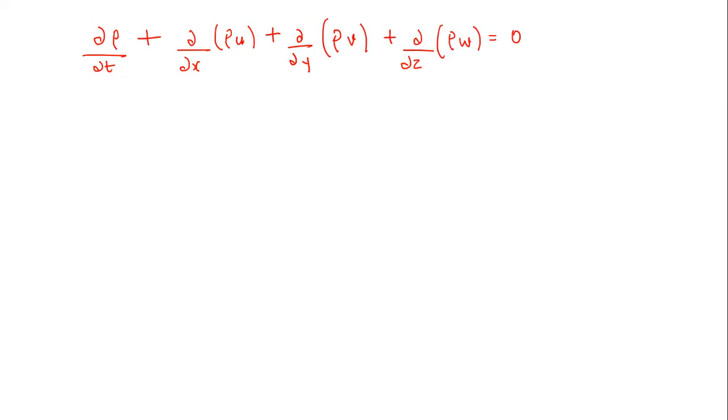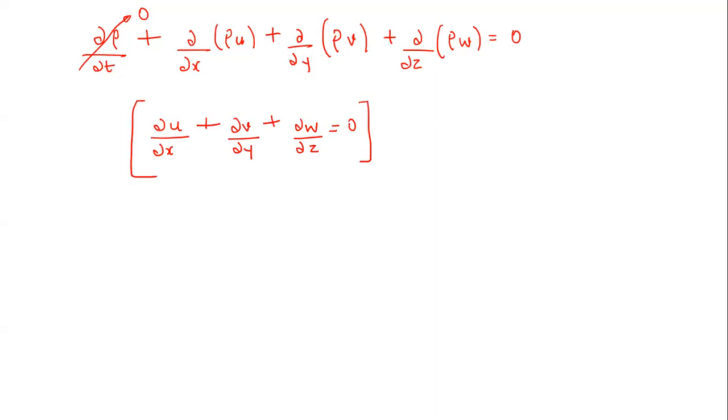Here, a few important things I would like to mention. First of all, for a steady flow, we found out that this term reduces to 0. And further, if the flow is incompressible, then finally we arrived at this equation: ∂u/∂x plus ∂v/∂y plus ∂w/∂z is equal to 0. So if a flow has to be incompressible, then the velocity field should satisfy this equation.